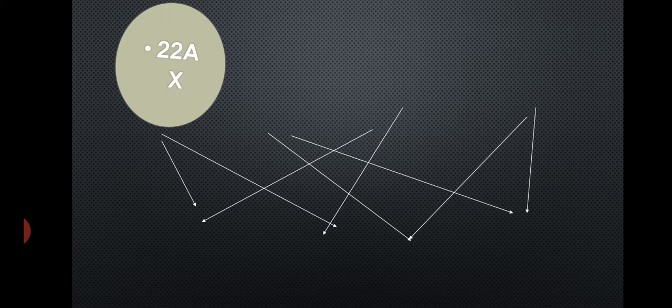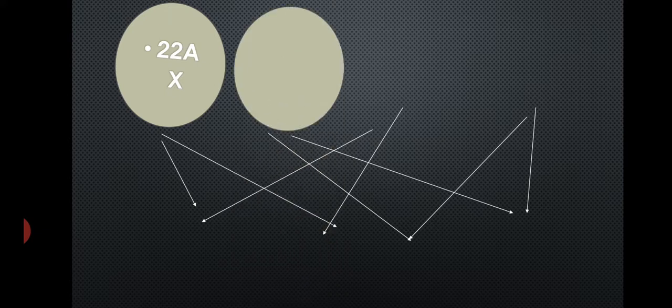In mitosis, the chromosome number remains as it is, but during meiosis it reduces to half. Out of 44 autosomes and sex chromosomes XX, one of the X chromosomes enters one ovum, and another ovum contains 22 autosomes and an X chromosome. So the ovum contains 22 autosomes and an X chromosome, that is, the chromosome number reduces to half.